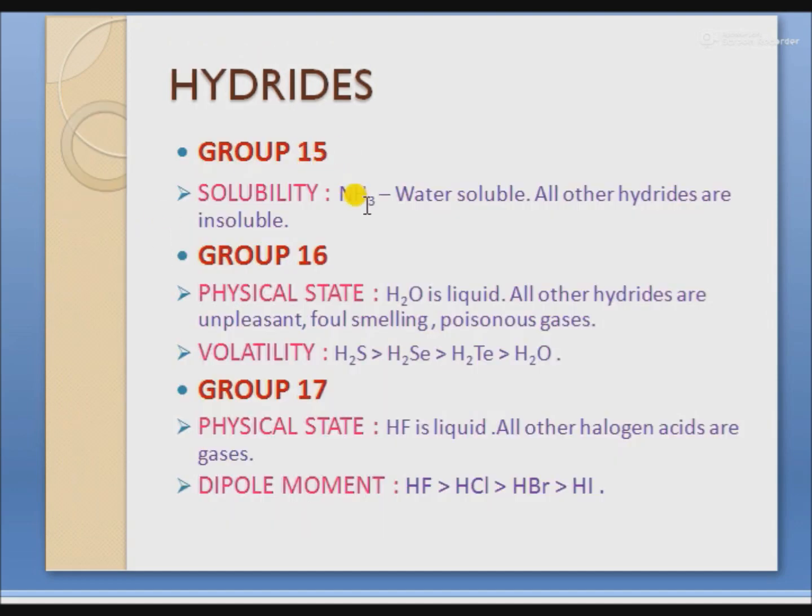These are some other properties of hydrides of group 15, 16 and 17. Here in group 15, solubility. Ammonia is water soluble and all other hydrides are insoluble in water, because ammonia forms hydrogen bonds with the water molecule, that's why it is soluble in water. But other hydrides of group 15 do not form hydrogen bonds with water molecules.